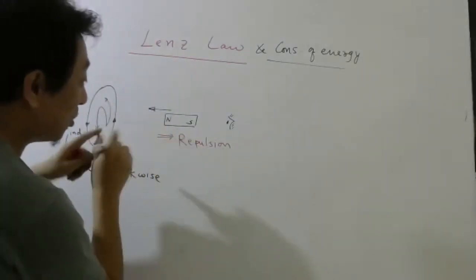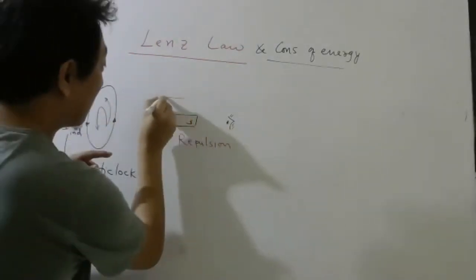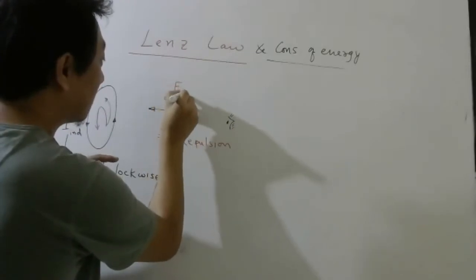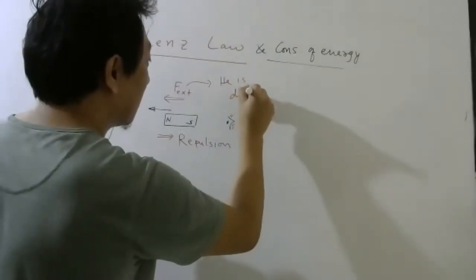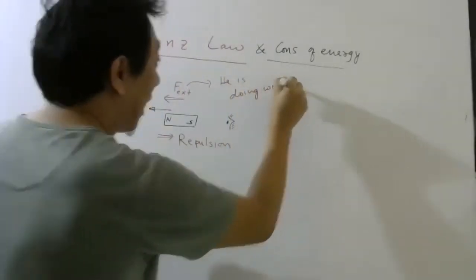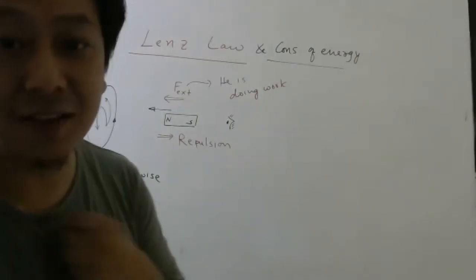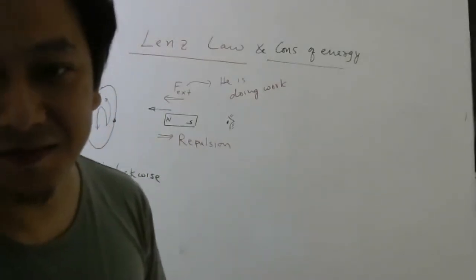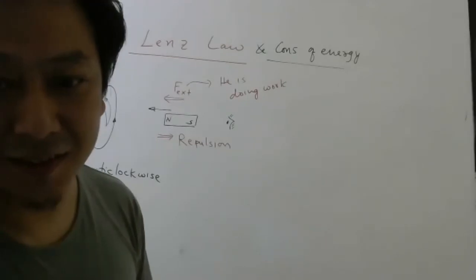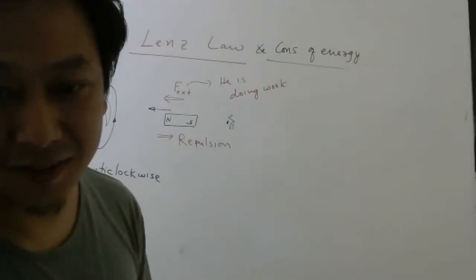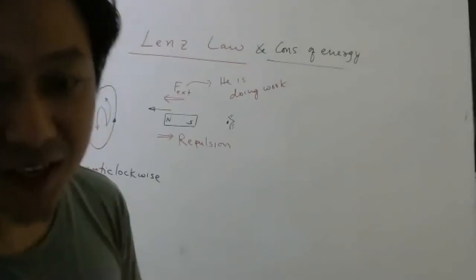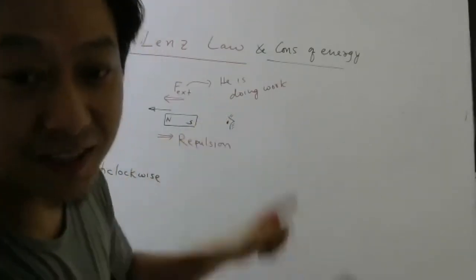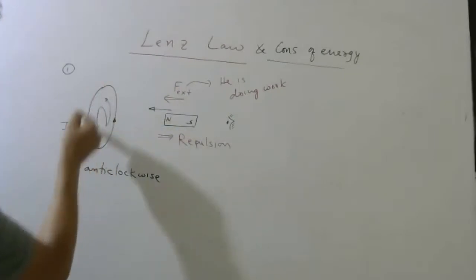So the person who is moving this has to apply some external force, and therefore he is doing work. If he is doing work, he is losing energy or gaining energy? Losing energy. And that energy, students, is what goes into the electrical energy.